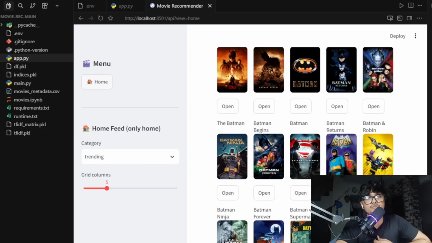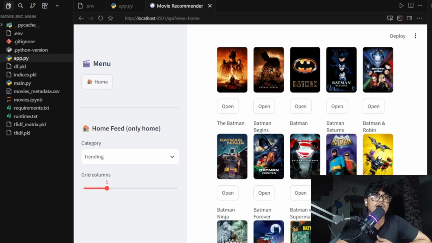The advantage is that it works without user rating history. Of course, when you rate some movies, it recommends based on that. I know this is a small project, but you get fast recommendations using saved TF-IDF matrices, and it has a general fallback. It contains a similarity fallback as well. So yeah, that's everything.